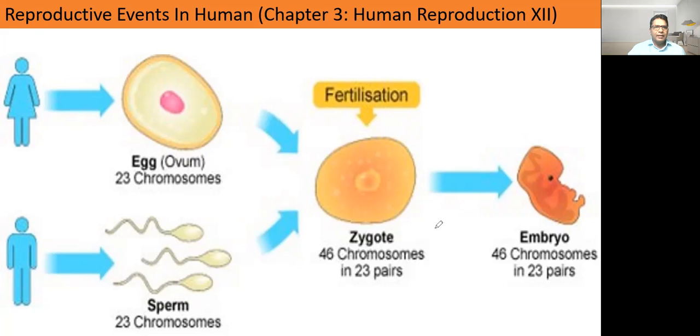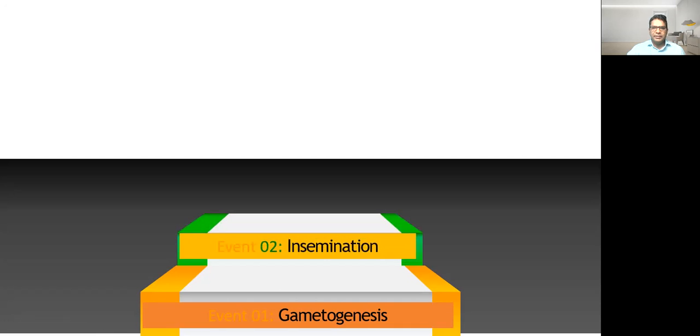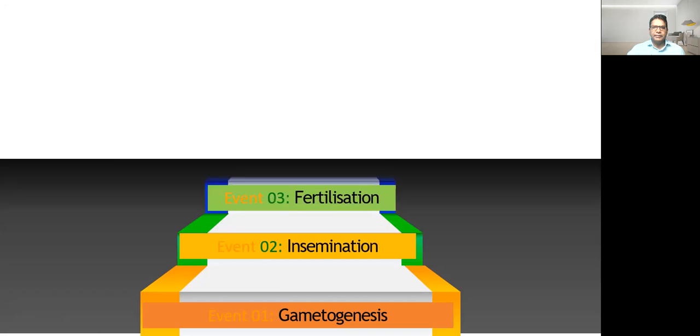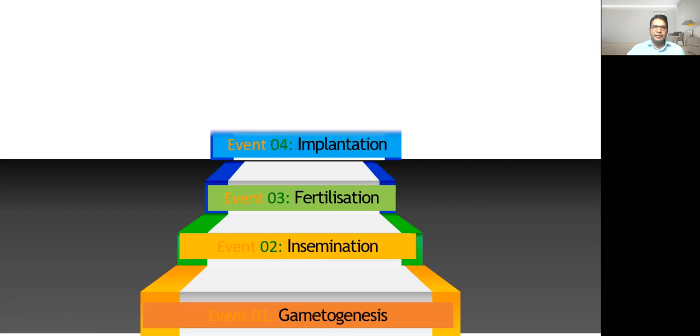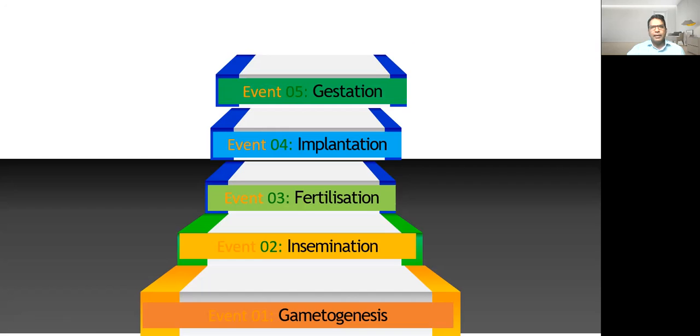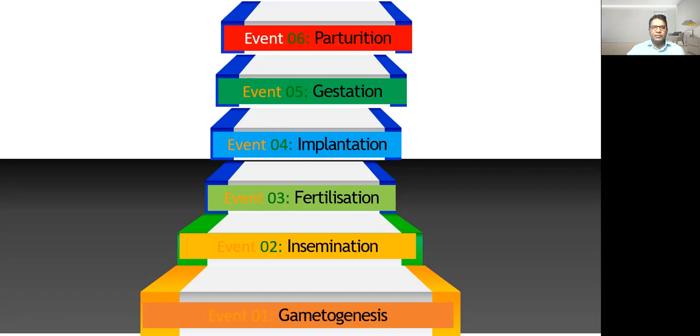So if we see, these events are divided into six different events. The first event is gametogenesis. Second is insemination. Third event is fertilization. Fourth event is implantation, and fifth event is gestation. The last event is maturation. So these are the different events we call reproductive events taking place in humans.